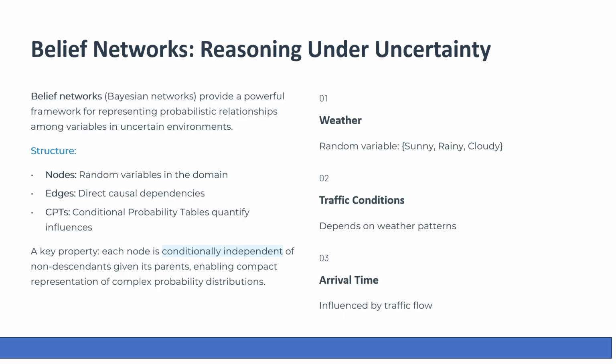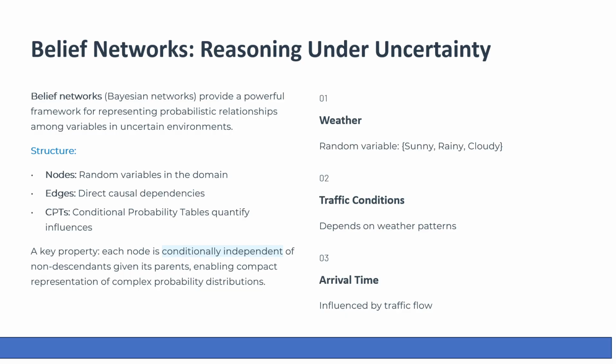For example, weather can be sunny, rainy, or cloudy. Weather affects traffic conditions. Traffic conditions affect arrival time. So, if I know the weather is rainy, I can update my belief about traffic. It's probably heavier, which then updates my belief about when I will arrive.